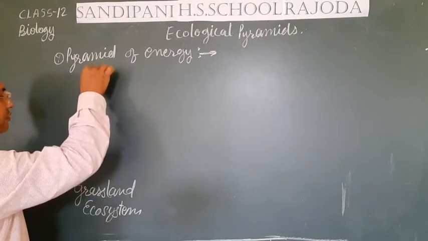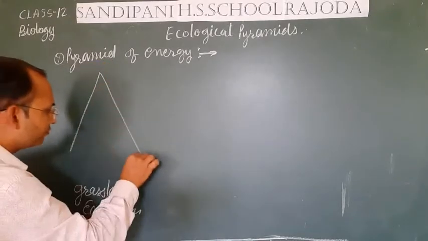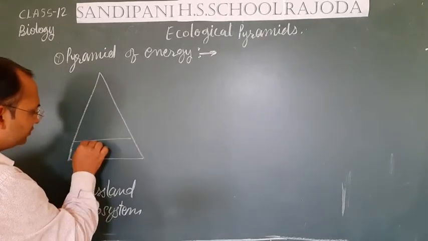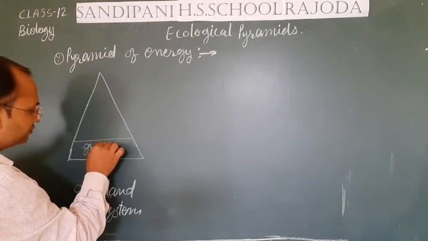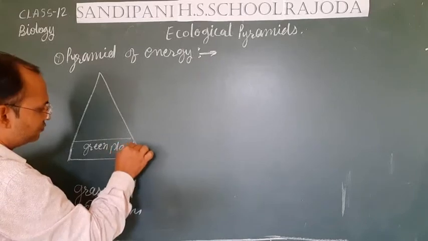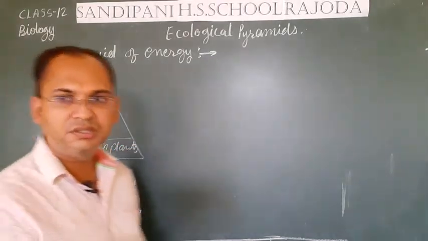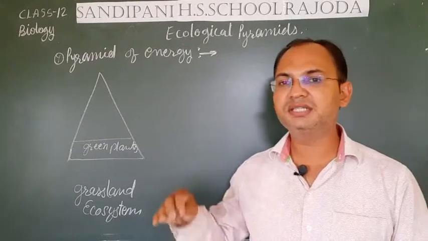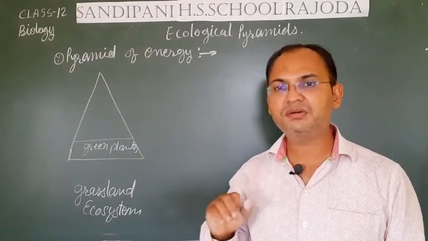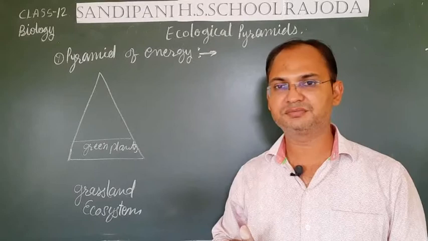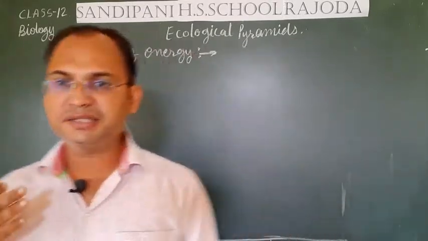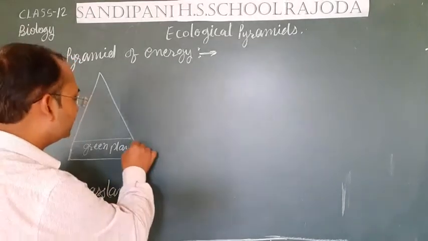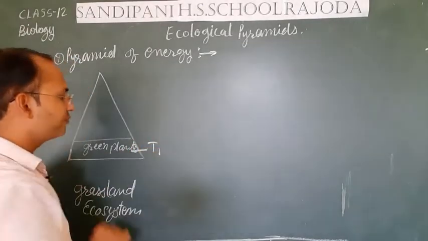In the grassland ecosystem, students, the maximum energy is present in green plants, either grass or trees, and according to the 10% law of the transfer of energy, only 10% energy gets transferred from one trophic level to another trophic level. So the highest level of energy is there in the first trophic level, that is in green plants.